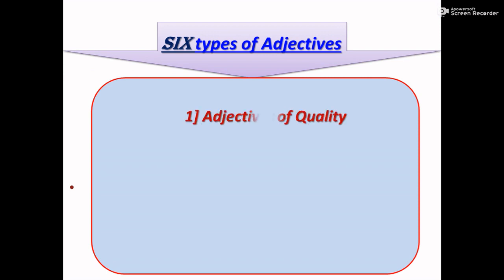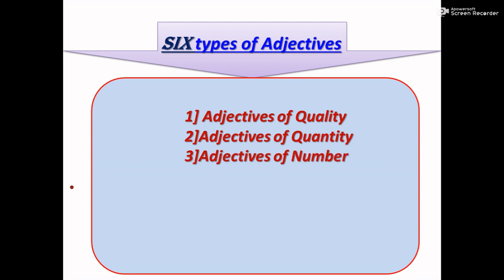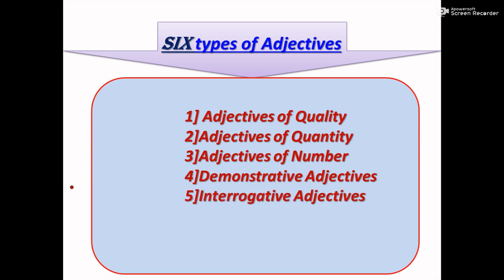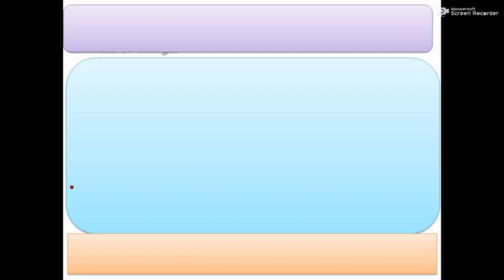There are 6 types of adjectives. First, adjectives of quality. Second, adjectives of quantity. Third, adjectives of number. Fourth, demonstrative adjectives. Fifth, interrogative adjectives. Sixth, possessive adjectives. We will study all these types of adjectives one by one.